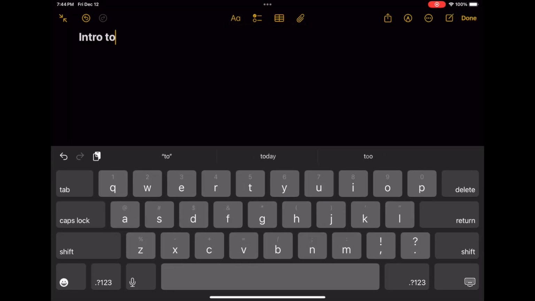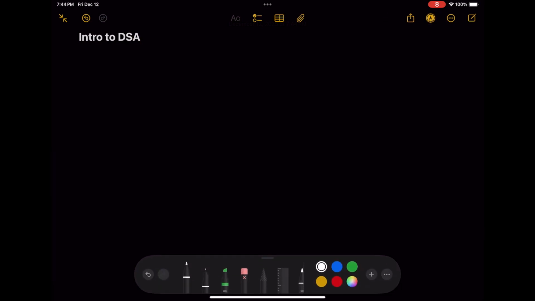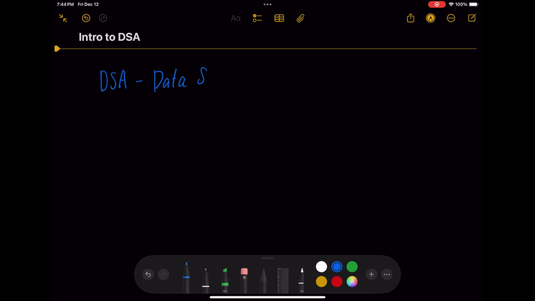Okay, so let's get into the introduction into DSA, which is data structures and analysis. Let me just pick blue here and let's go for DSA. So that's going to be data structures and analysis.